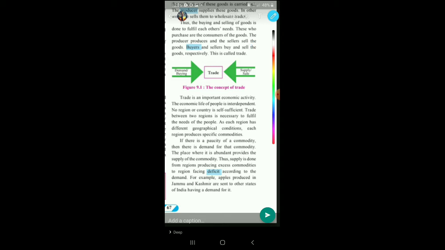For example, people from Kerala will be able to eat wheat and people of Punjab will be able to drink tea and coffee. As each region has different geographical condition, each region produces specific commodities. Geographical condition is very necessary, and as geographical condition is different in different parts of the world, only that specific commodity will be grown in that region. For example, the hills of Assam, the climate there, the height of the mountain, the type of the soil is conducive for growing tea plants. So tea is grown only in those areas.